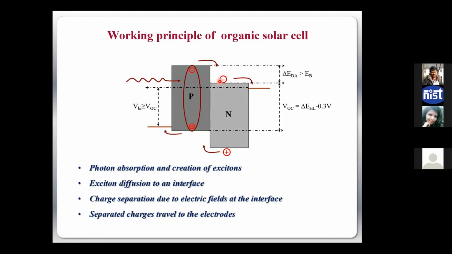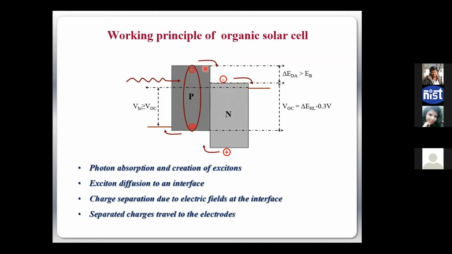Similar to the p-n junction, the built-in potential helps separate charge carriers and accumulate them. Here it is not only helping to accumulate, it is also helping to break this kind of barrier. So what is the limitation? The energy difference at the p-n junction interface, the donor-acceptor difference, should be greater than the binding energy of the exciton. We should select the material in such a way that the built-in electric field we create here is greater than E_B. Then only will the electron feel a force towards this side and the hole towards this side, and the Coulomb state will be broken.